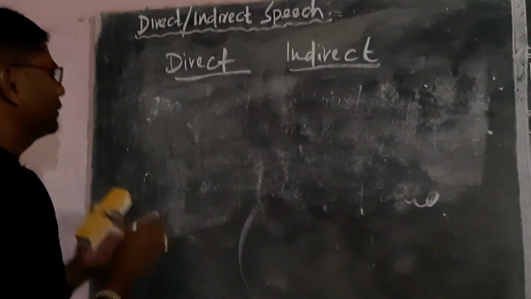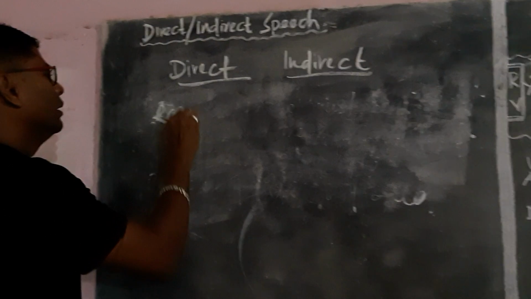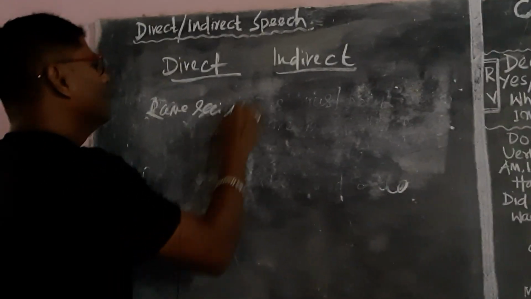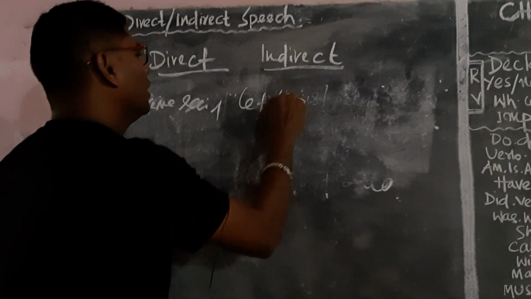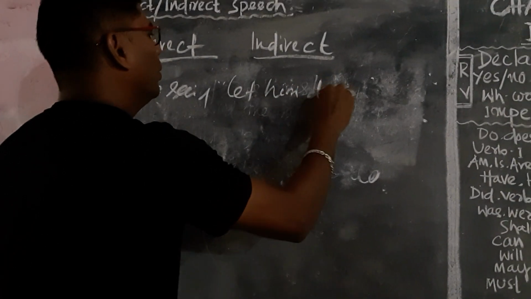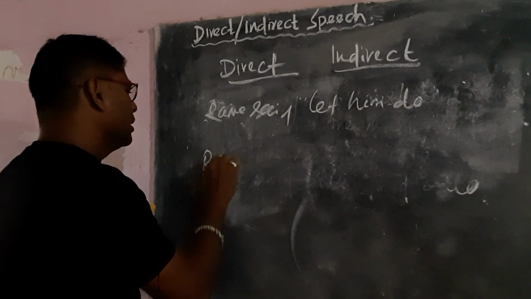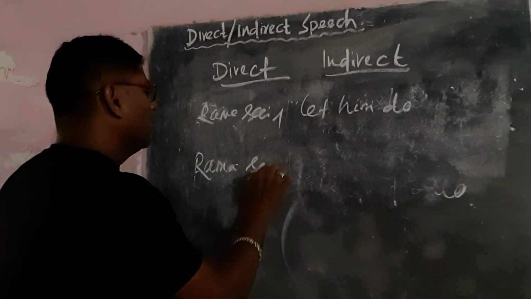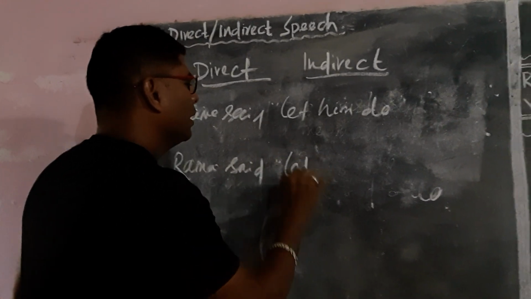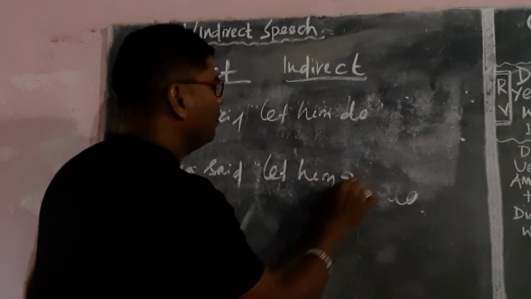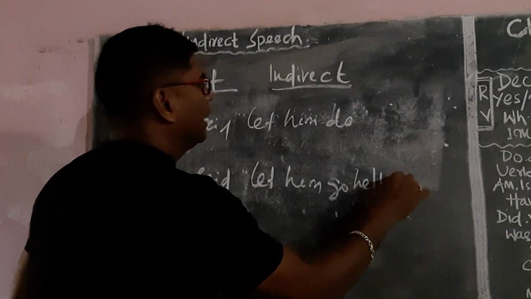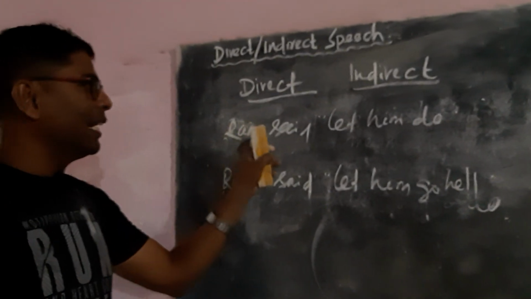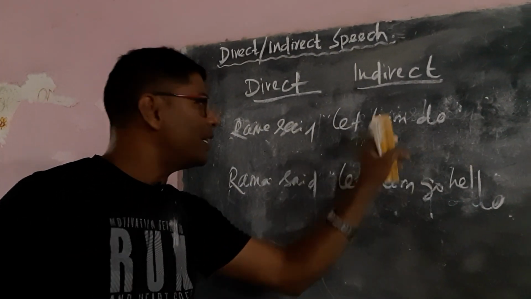let. Ramo said, "Let him do." Another sentence: Ramo said, "Let him go to hell." Now the same thing. Here Ramo said, let him do, reported speech.